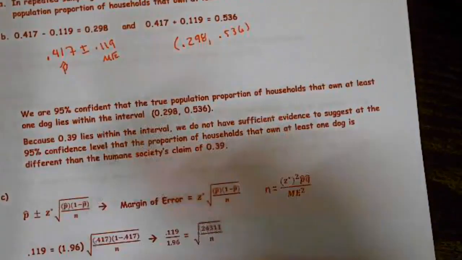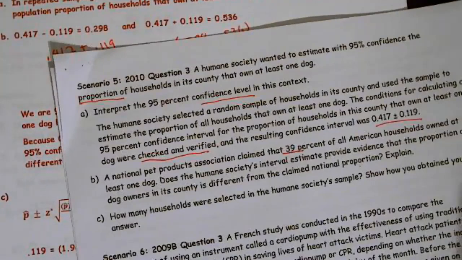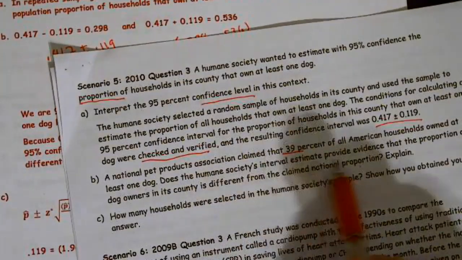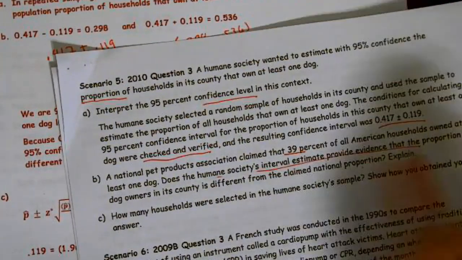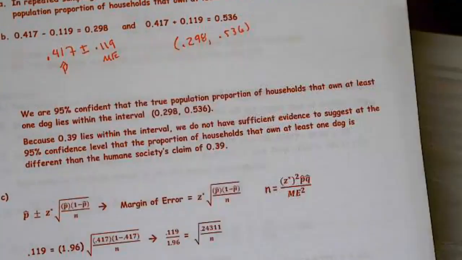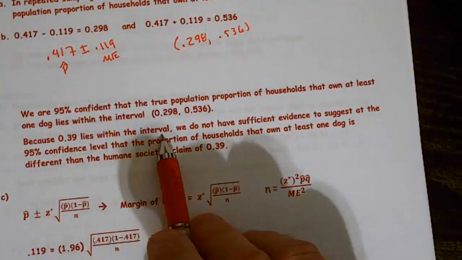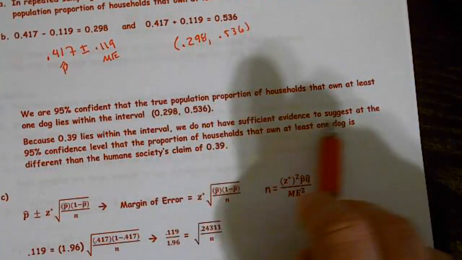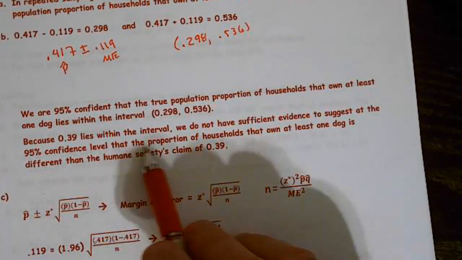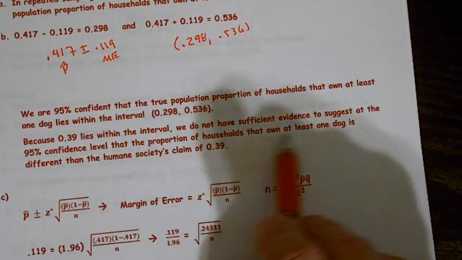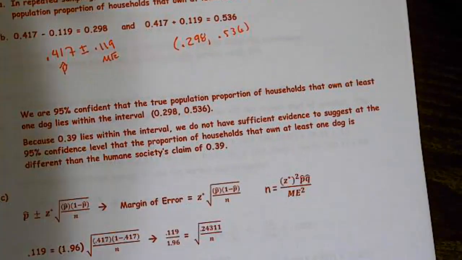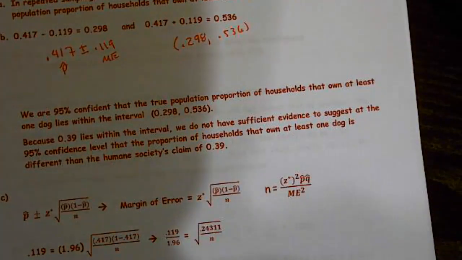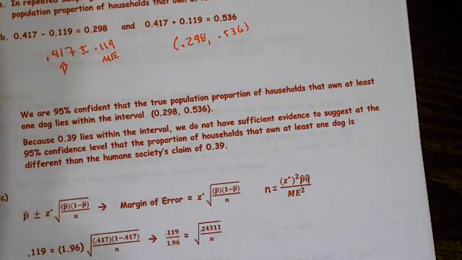And the question was, does the Humane Society interval estimate provide evidence? Using the interval, is there enough evidence that it's different? Well, because 0.39 lies within the interval, we do not have enough evidence to suggest that the proportion of households that own at least one dog is different from the National Society's claim. So we can't claim that there is a difference.